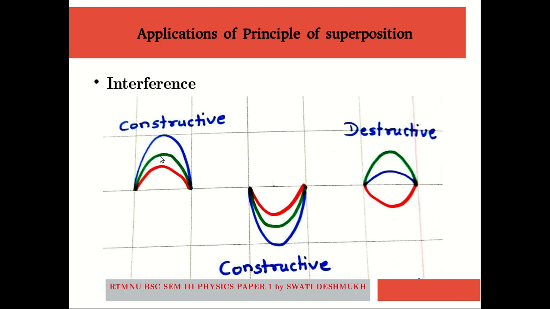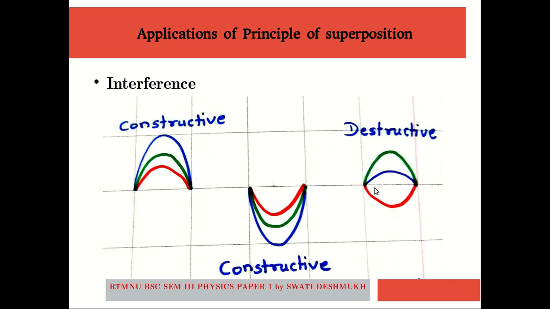So, when crest of two waves get superimposed on one another, it will increase the resultant intensity. So we call it the constructive interference. Same is the case when trough of one wave coincides with trough of another wave. Again, this is an example of constructive interference wherein the resultant intensity gets maximum or increased due to the combination of these two input waves.